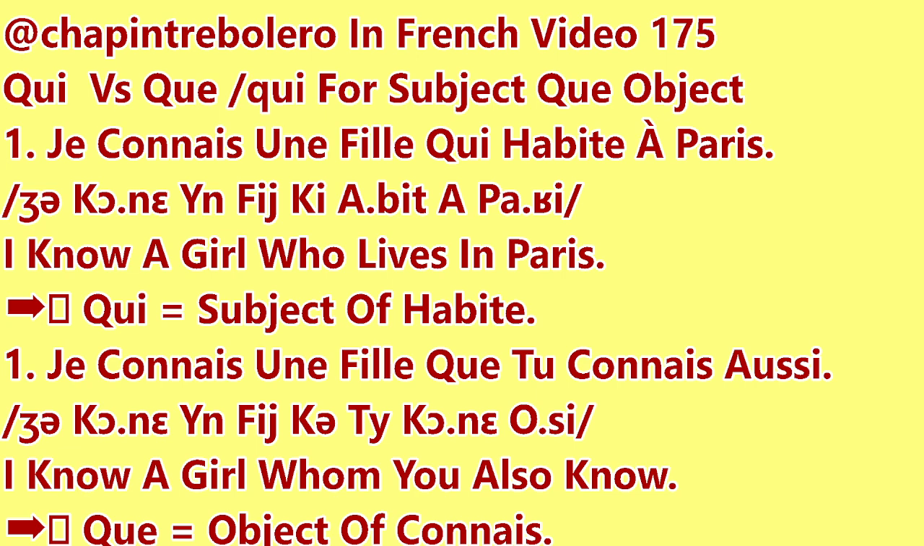Numéro un. Je connais une fille. So that's a clause. I am stating that I know a girl. Je connais une fille qui habite à Paris. Here we have to understand that the verb that follows is habite, lives. So this girl becomes the subject of the verb habite à Paris, so we use qui.